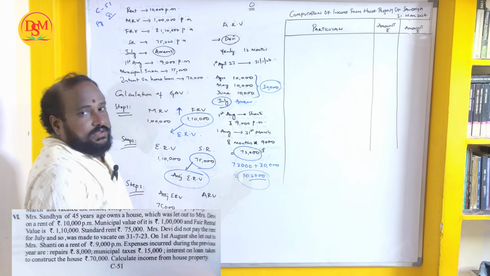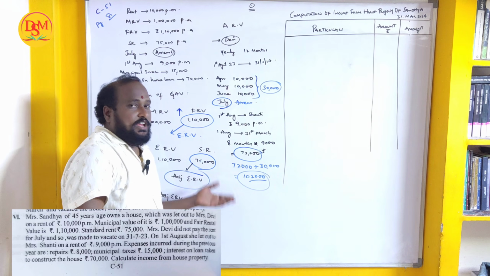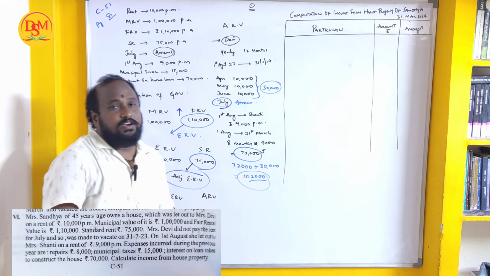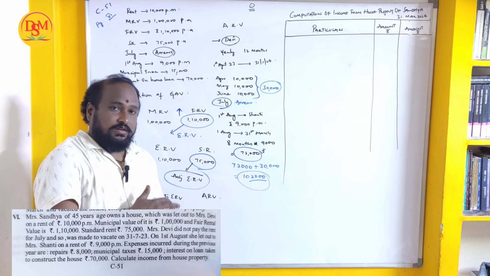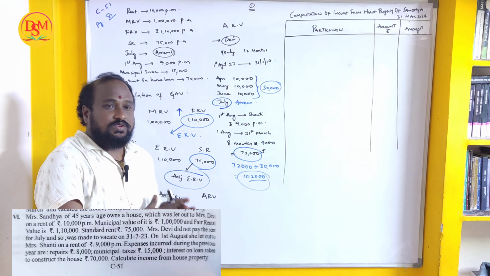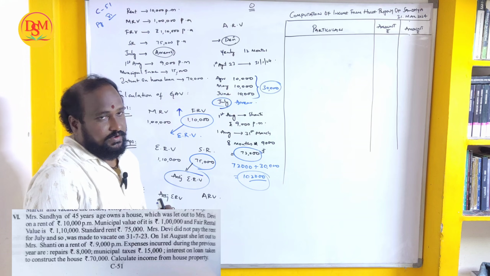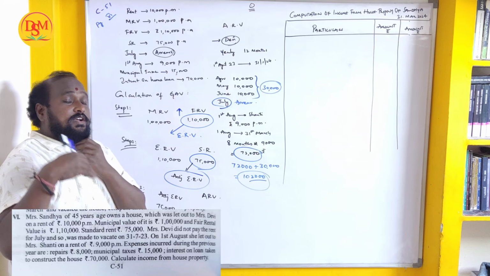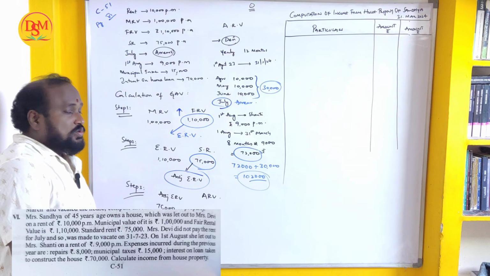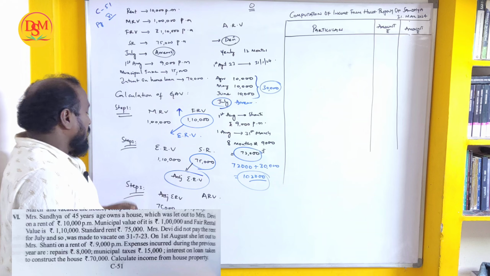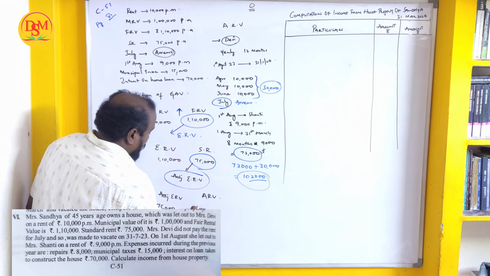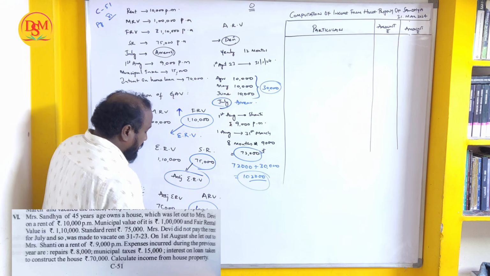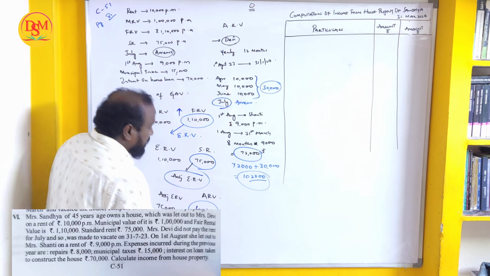How much total? If any person has not paid the rent and still is there, has not vacated the property, then there is no effect. We have to consider for the full year. Whenever she has vacated by not paying, then it should be shown as a loss, it should be deducted. Now ARV is how much? 1,02,000, the highest of these both, 1,02,000. This will be GAV, gross annual value.